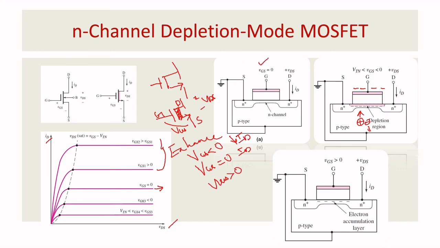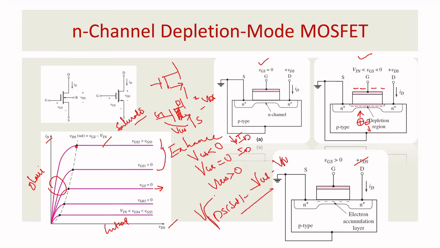When it is equal to 0, when it is less than 0, when it is greater than 0, this is a representation of the graph. So this is a cutoff region basically. This is an ohmic region, and this is a saturation region. Another thing is it will be saturated exactly at VDS sat equal to VGS minus VTN. So that is very important to understand.